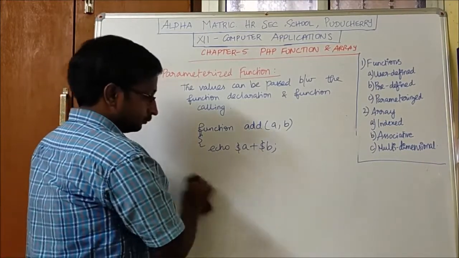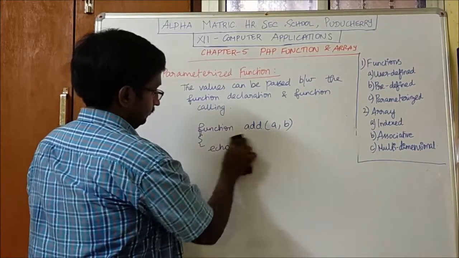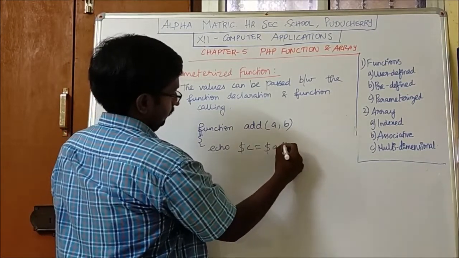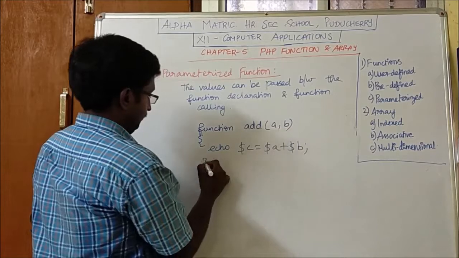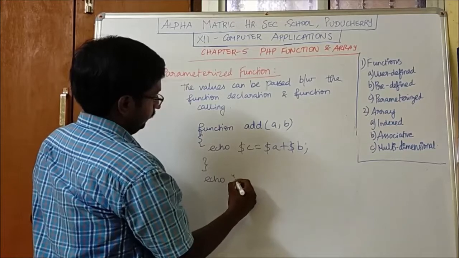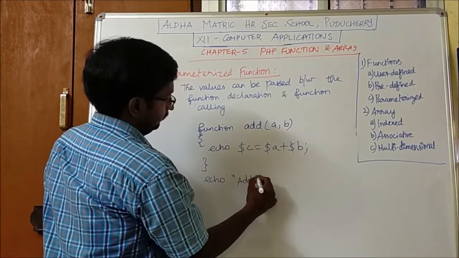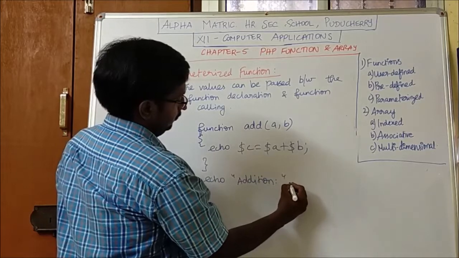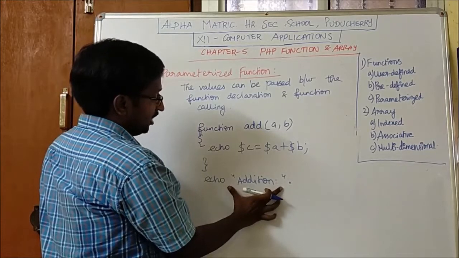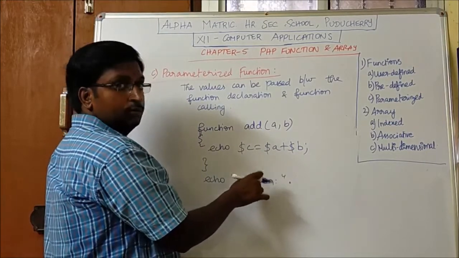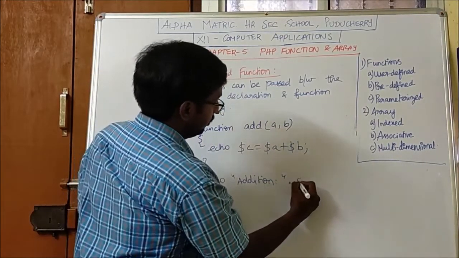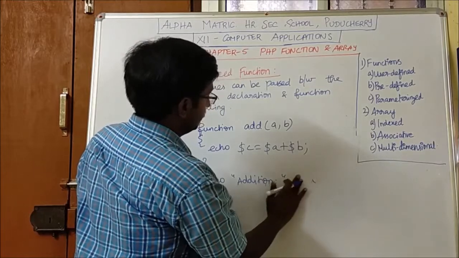Similarly, we can use the same concept here. I am just printing addition. This is the text concatenation operator. So the value which I give within the double quotes will be printed in the browser, and the dot is the text string concatenation operator. So I am just calling the function here.